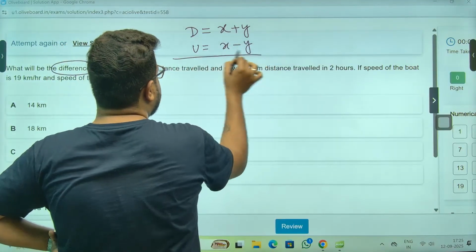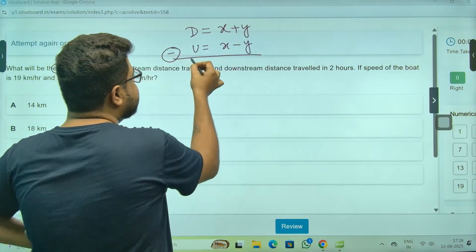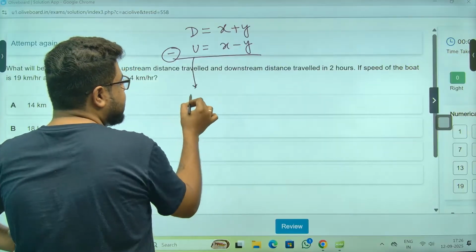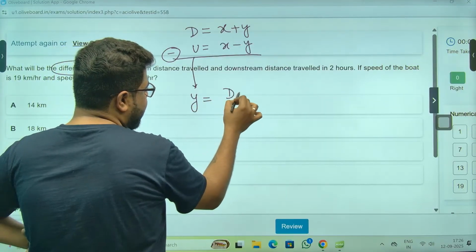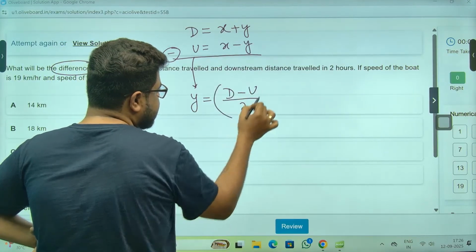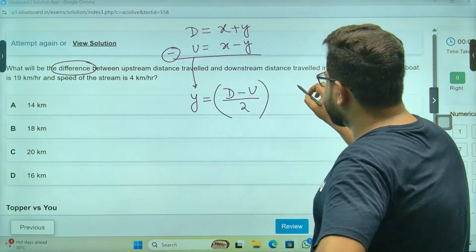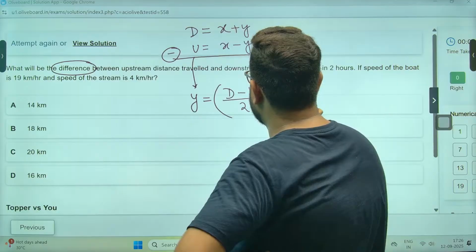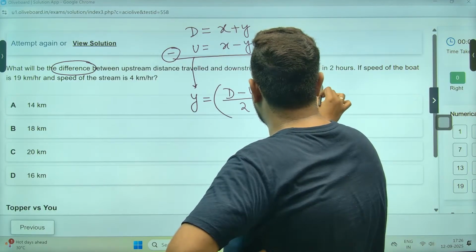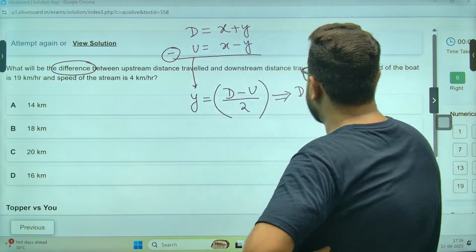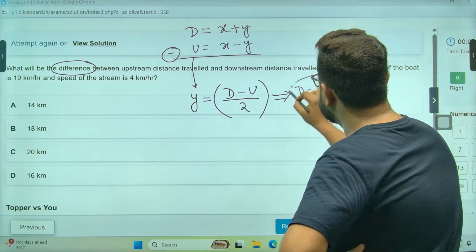If you take the subtraction, it gives you y, right? Y is (d minus u) by 2. So ultimately, the difference between downstream and upstream speed is nothing but twice the speed of the stream.